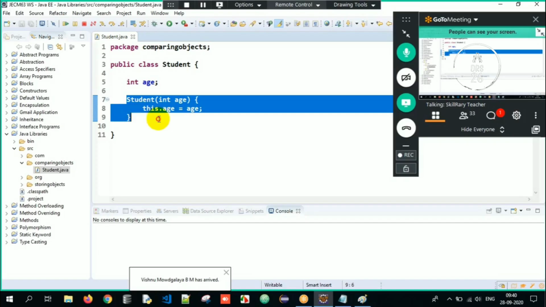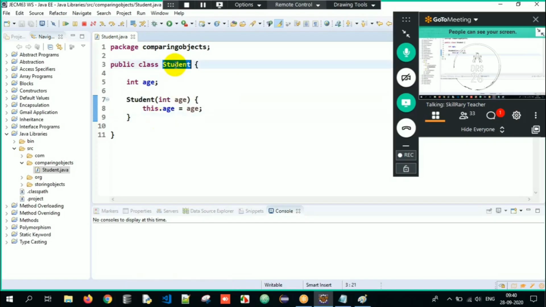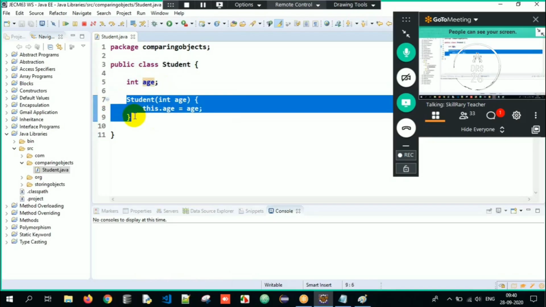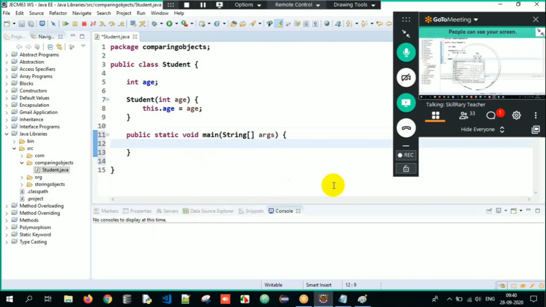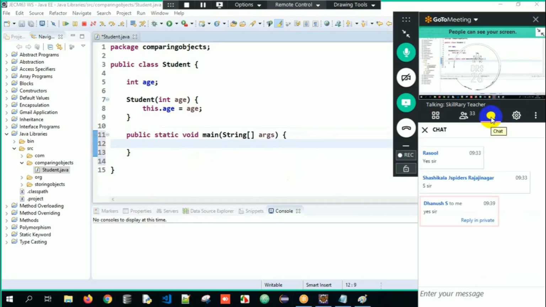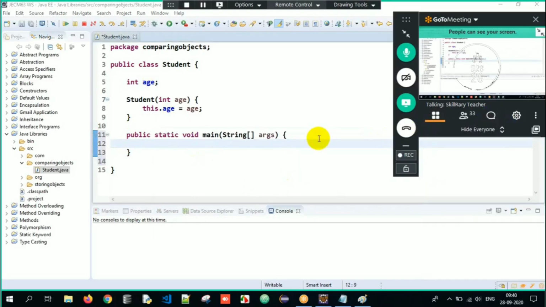That's the reason. So now here student is a class. It has a variable called age, and I'm initializing that age with the help of a constructor. Yes, sir, we understood it completely. Now here, I will have my main method wherein the execution will always begin from.